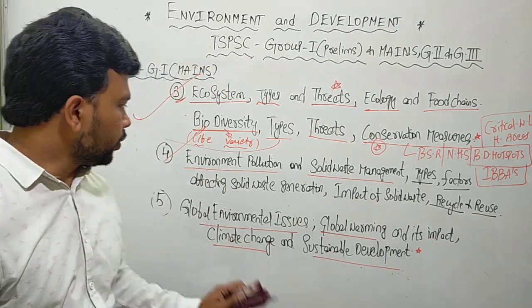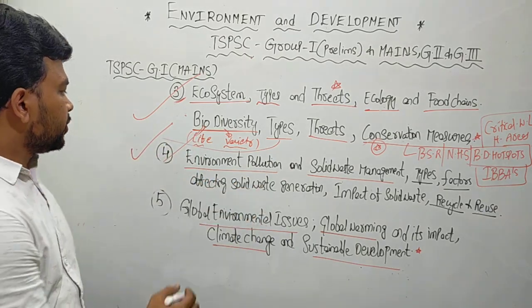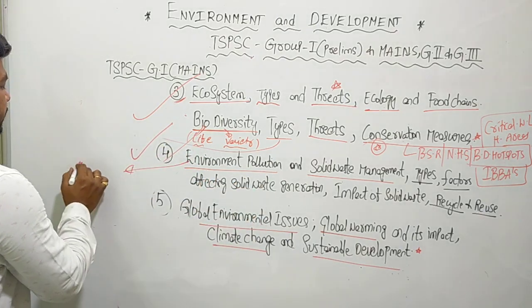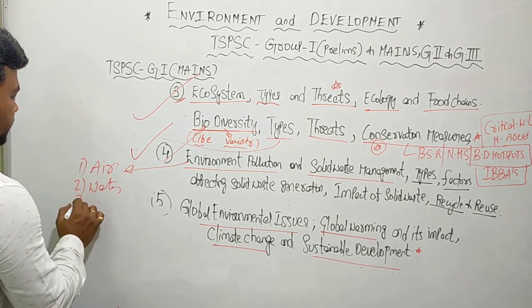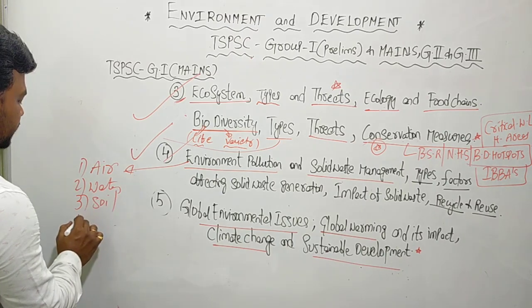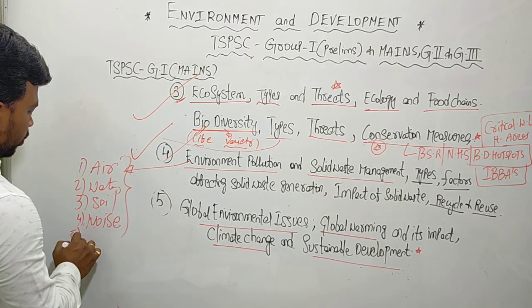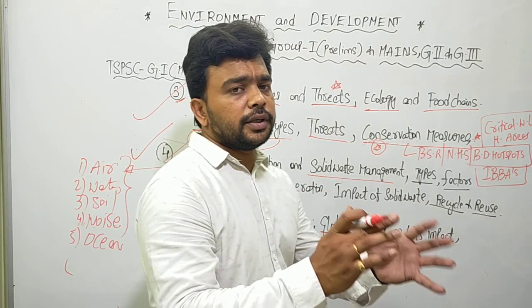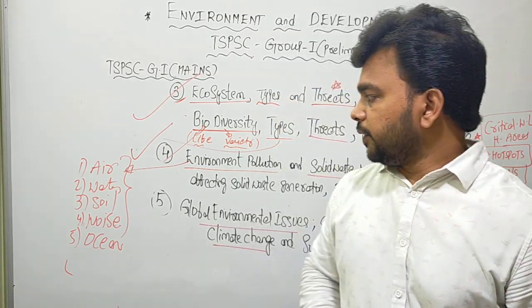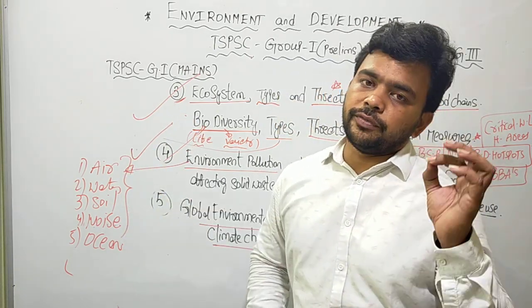Coming to the fourth topic, environment pollution. It's a simple topic. In environment pollution, you discuss the types of environmental pollution: air pollution, water pollution, soil pollution, noise pollution, and ocean or marine pollution. So these are all various pollution-related aspects. When discussing air pollution, you have to discuss in detail the sources of air pollution.